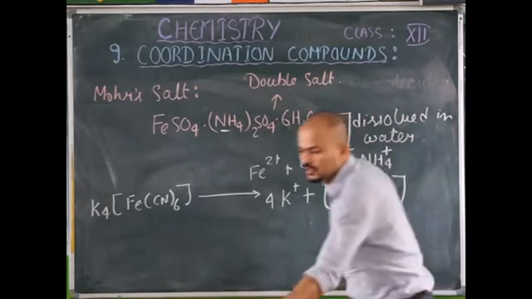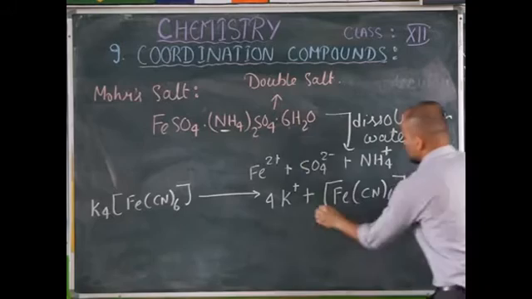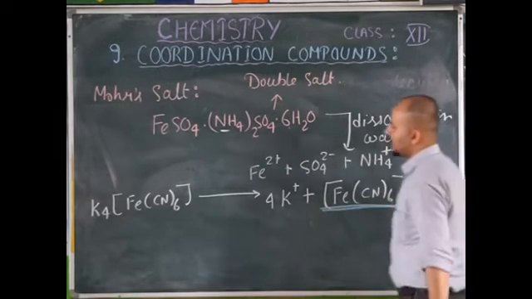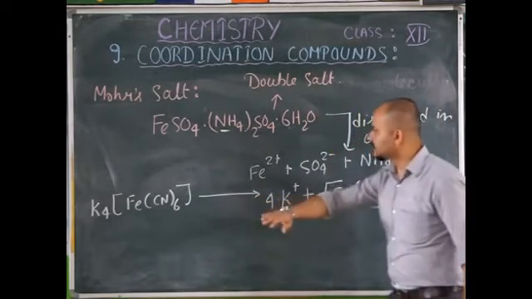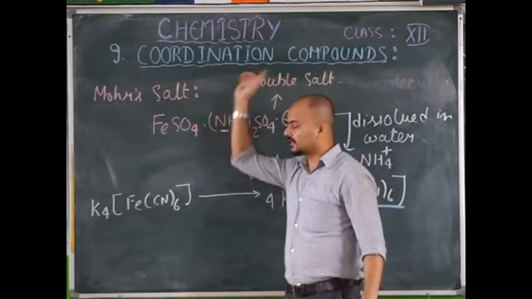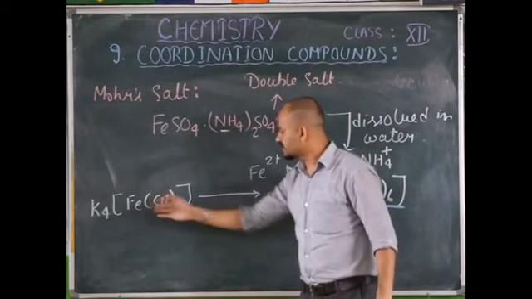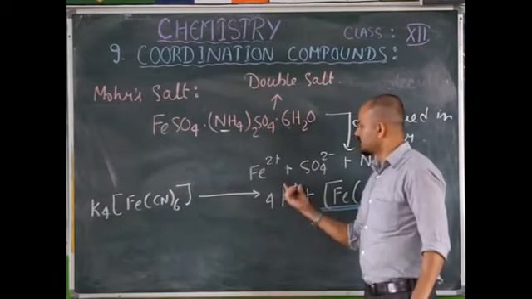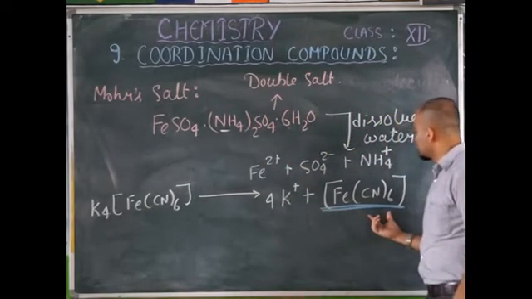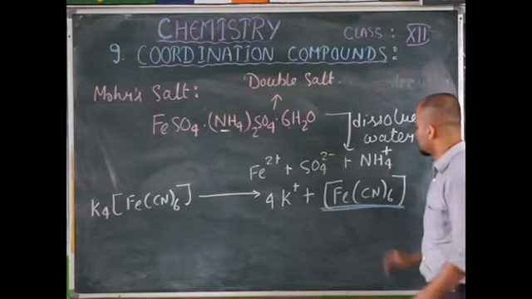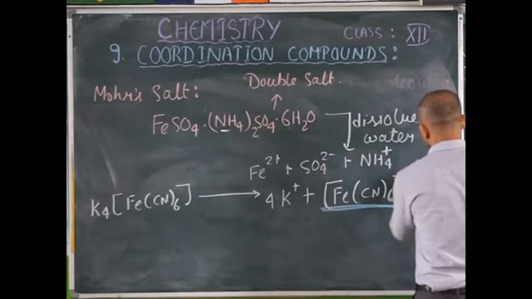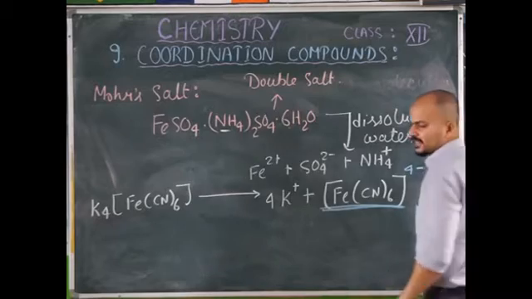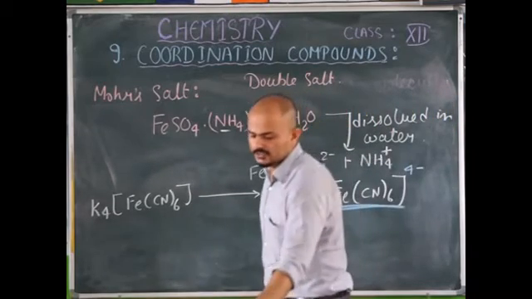Here you have to understand it very properly. Whenever coordination compounds are dissolved in water, they ionize as K+ ions, and the [Fe(CN)6] part stays together, carrying 4 negative charges.